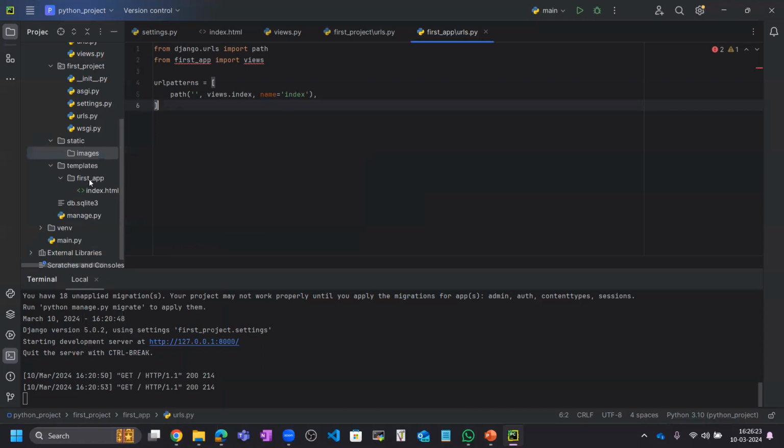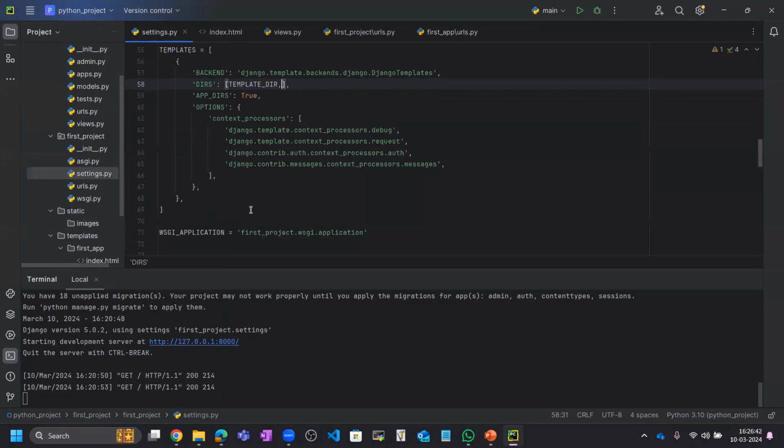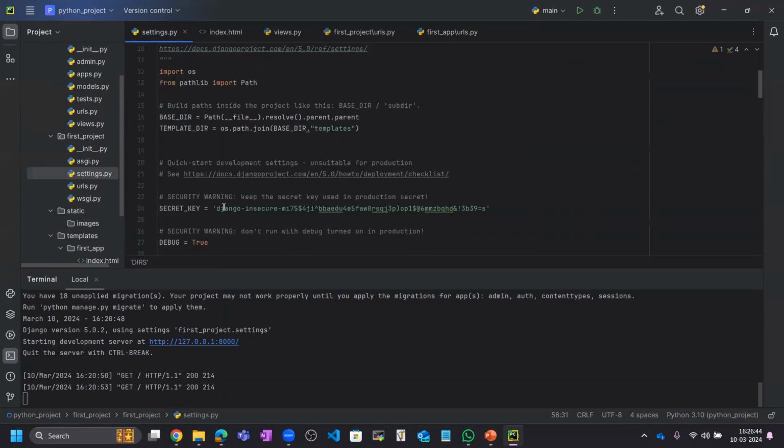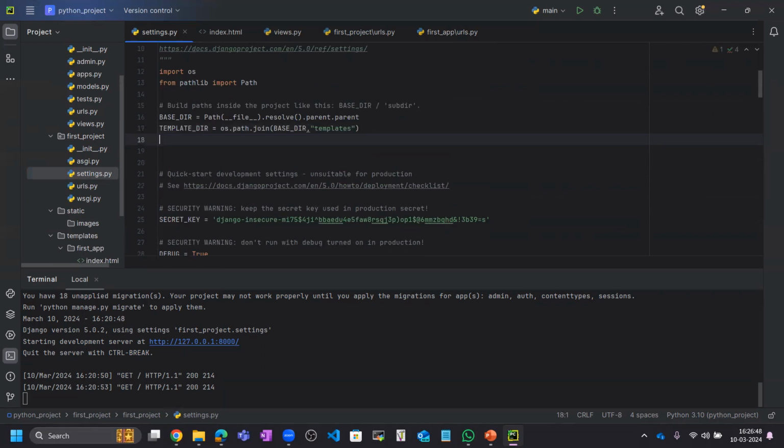Okay, so I will go to the actual path. Let me copy some image. But before that, I will show you some functionality to do in settings.py to render that static path. We need to go to the settings.py, and here you can see we have added the template directory, and below that we need to add one static file directory.